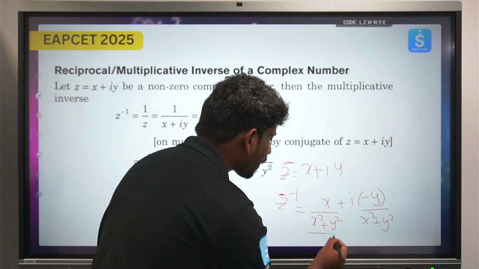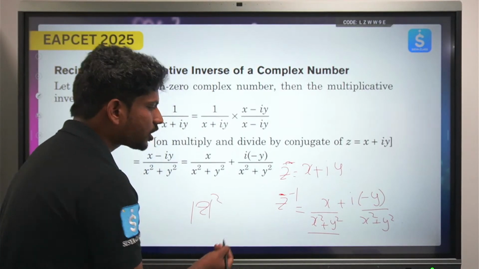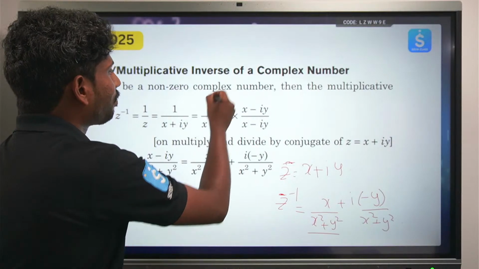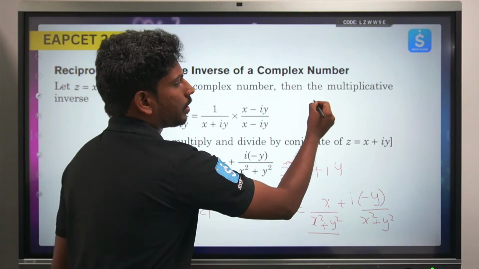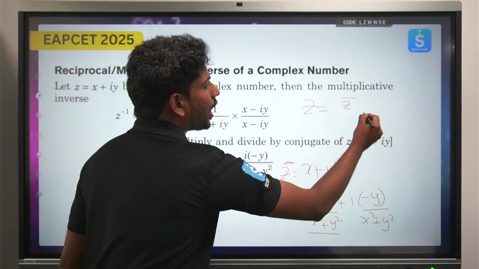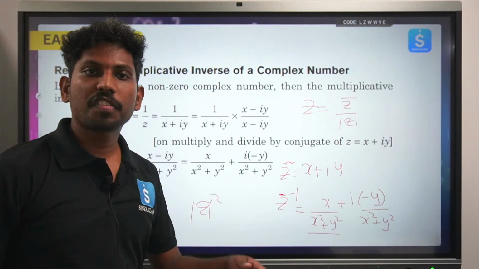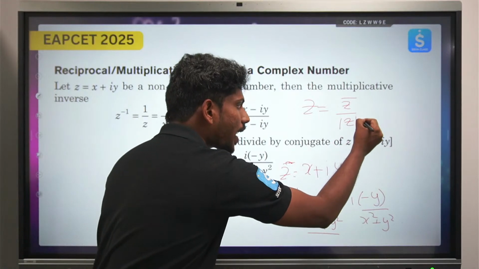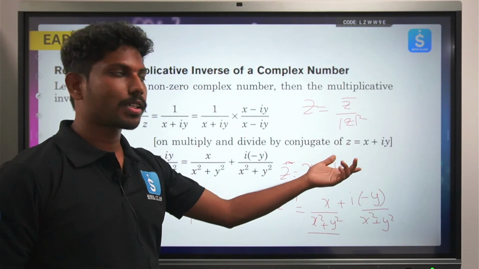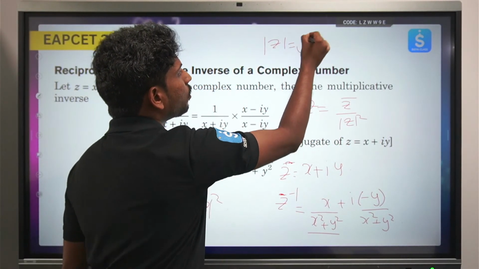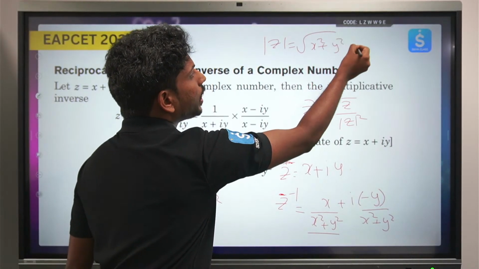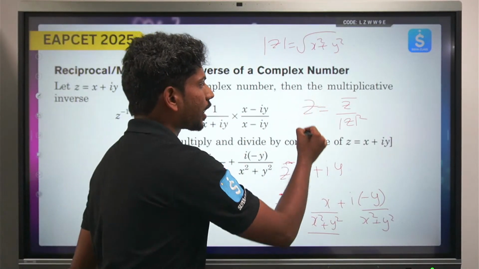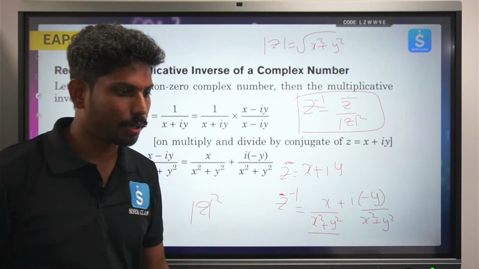This x square plus y square is nothing but mod z square. So you can also derive a relation: multiplicative inverse of z is nothing but, simple ga, if you have ippudu meeru class inunte consciously you can just write it as z bar by mod z square. Z bar ante enti, if z is equals to x plus iy, z bar will be x minus iy, and mod z is nothing but under root of x square plus y square, right? Mod z square ఏమైపోతుంది, root ఇంకా square cancel, that again will be x square plus y square. So this is how we can write the inverse of a complex number, right?